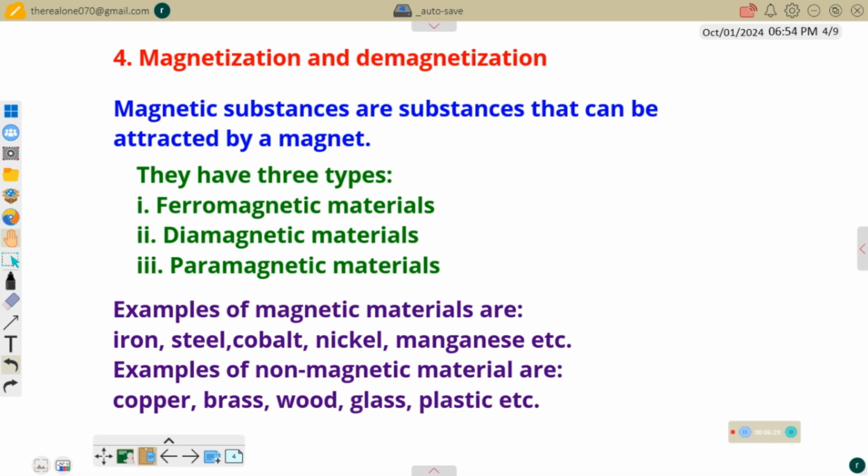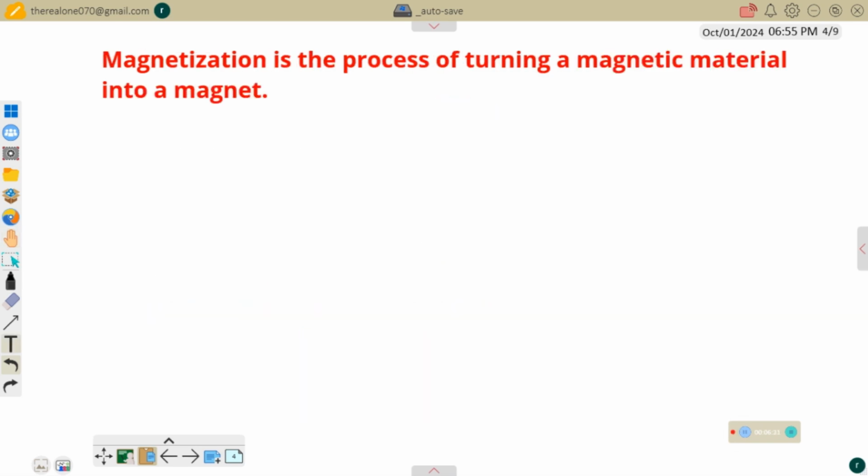Now, what is magnetization? Magnetization is the process of turning a magnetic material into a magnet. That is, we can pick any of those magnetic materials, whether an iron, then we turn it into a magnet, so it will start behaving like a magnet. What's the behavior of a magnet? A magnet can attract and repel. A magnet can attract a magnetic material. So the iron that we just magnetized will also now start attracting like a magnet. So that's the meaning of magnetization.